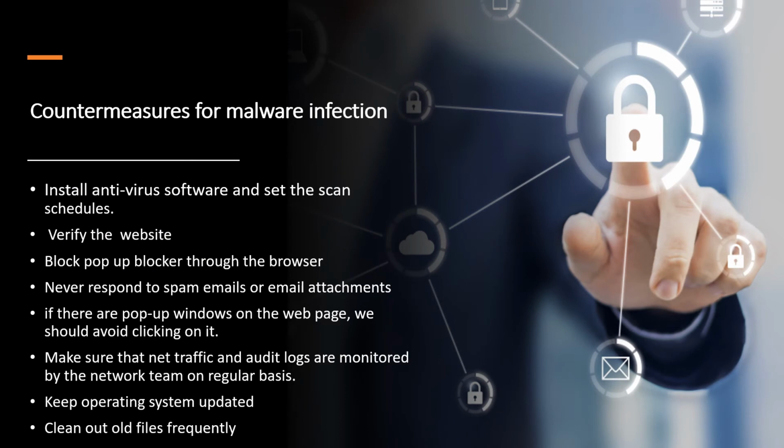Next is countermeasures for malware infection. First one is install antivirus software and set the scan schedules. Install it from trusted vendors only. Next, while downloading content from the internet, first verify whether the site is safe and trusted to download from. And the next is block pop-ups through the browser. This is a very important feature of browser security. And then never respond to spam emails or email attachments. Most of the time, there are chances of malware being attached to such mails.